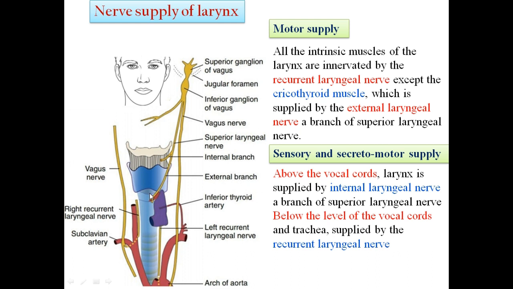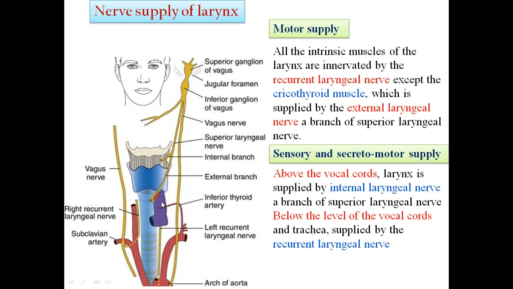As far as the sensory and secretomotor supply is concerned, above the vocal cords it is supplied by the internal laryngeal nerve, a branch of the superior laryngeal nerve, and below the vocal cords by the right and left recurrent laryngeal nerves, in the form of sensory and secretomotor supply.